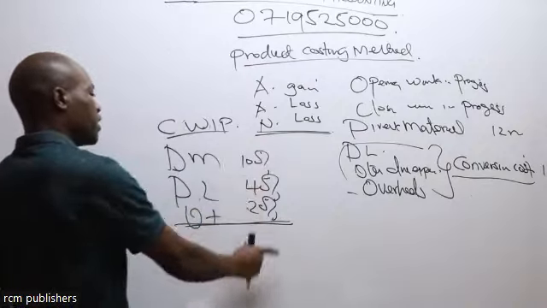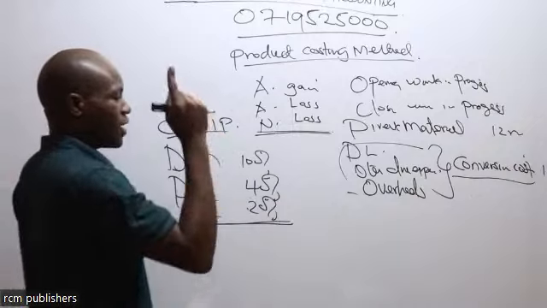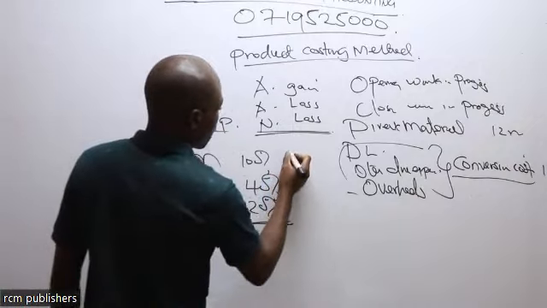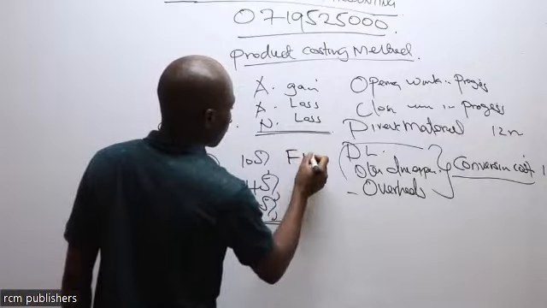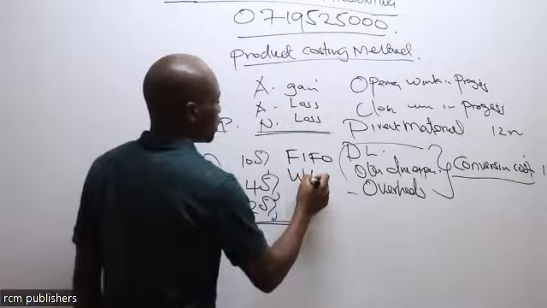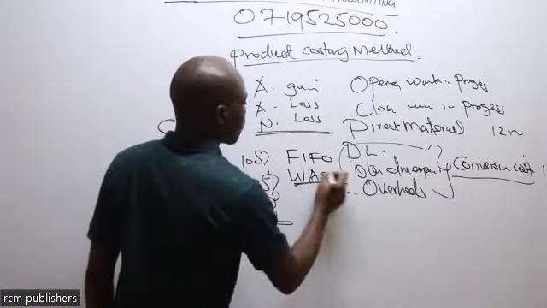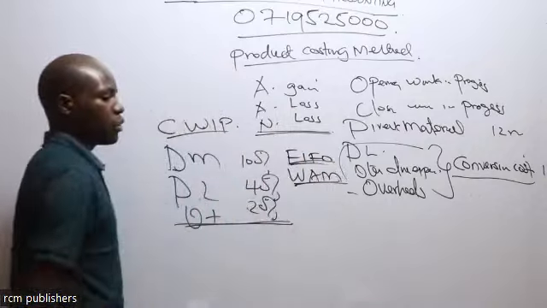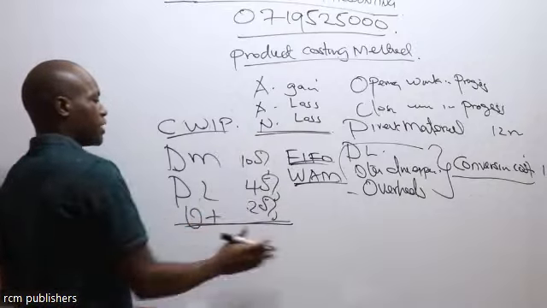And once we are given the percentages of completion, again, we are going to look at the method. Are we going to use FIFO, first in, first out method, or are we going to apply weighted average method? It again comes in this particular topic. That is the first part of it.